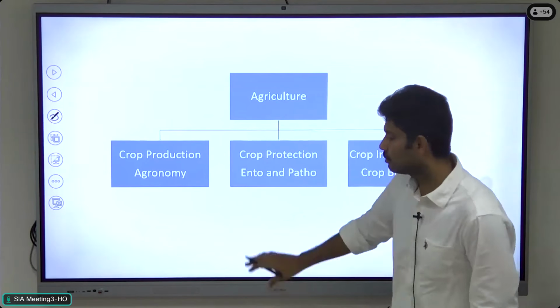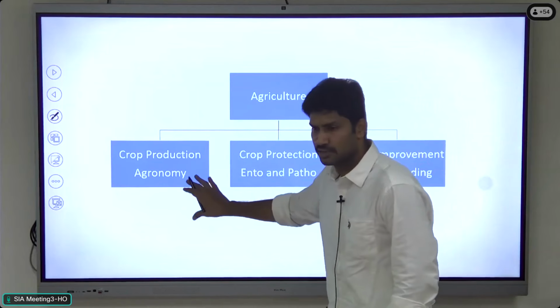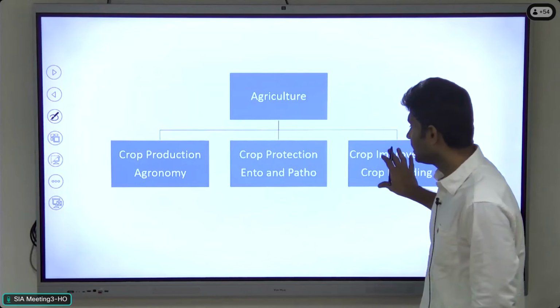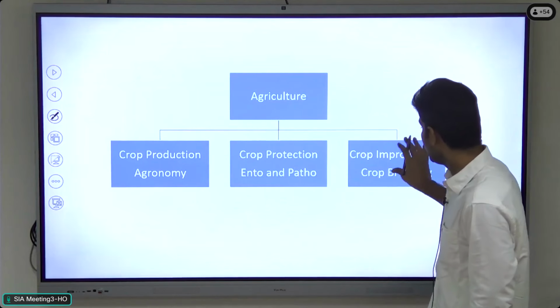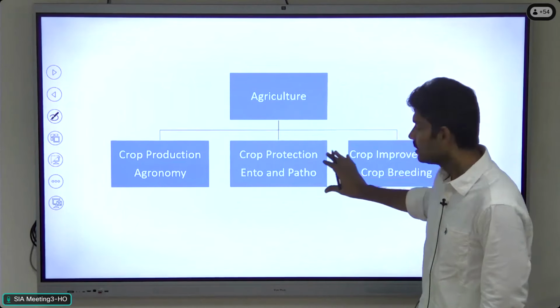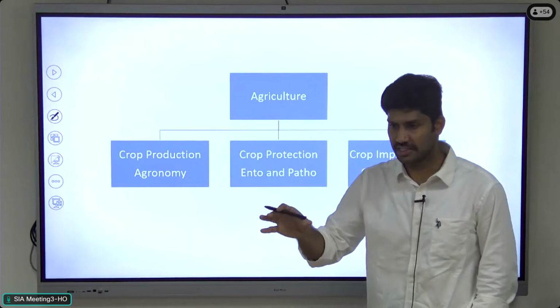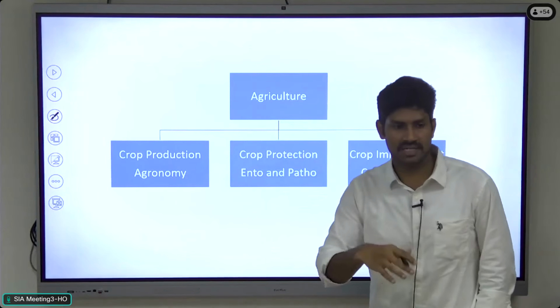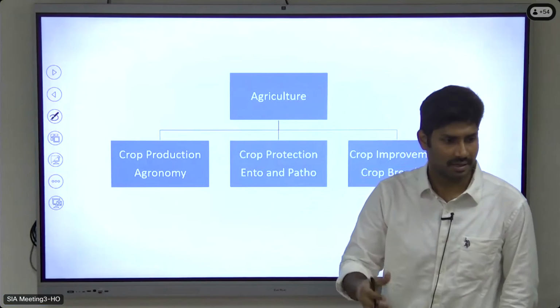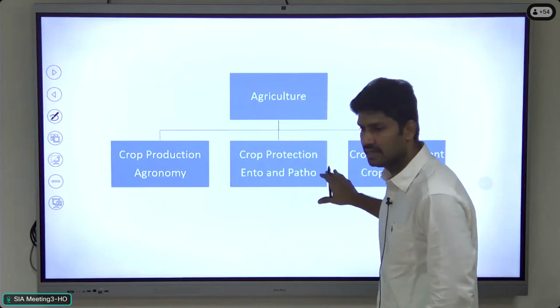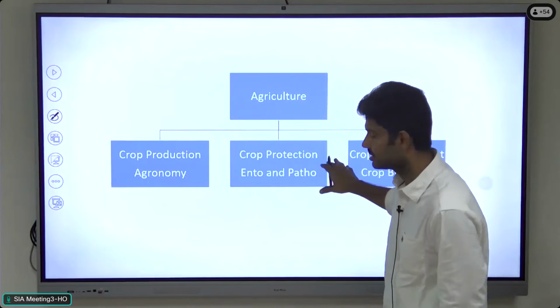In paper 2 we discuss crop improvement (genetics, plant breeding, and seed technology) and crop protection (entomology and pathology). These are the three major areas.